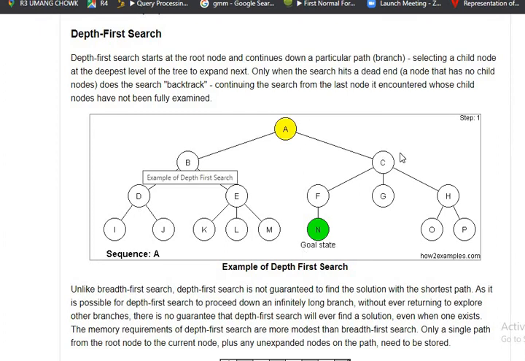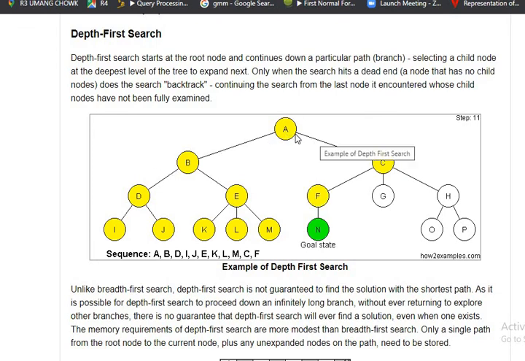When we talk about BFS, it was doing the traversing breadth-wise, but here in terms of DFS, the root node can continue down a particular branch by selecting the child node at the deepest level of the tree, and expansion can be done. More important is that this type of search is done by backtracking, continuing the search until the last node is fully examined.